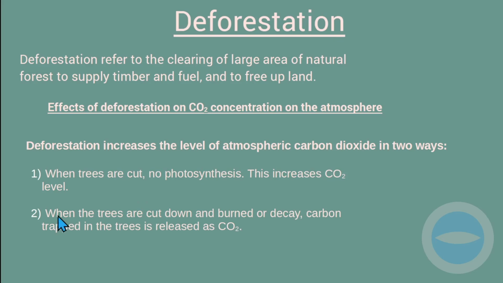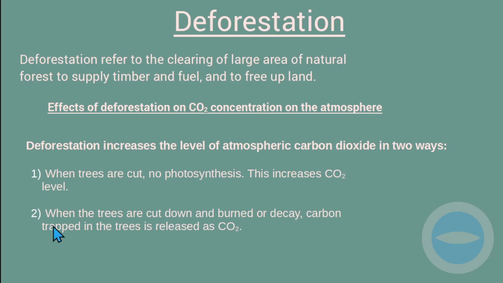Number two, when the trees are cut down and burned or decay, carbon trapped in the trees is released as carbon dioxide. So the trees trap carbon, but if they die and decay, this carbon is released as carbon dioxide.